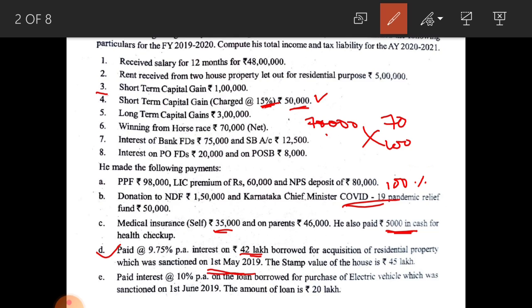Next, see, paid interest at 10% per annum on the loan borrowed for purchase of an electric vehicle, which was sanctioned on 1st June 2019. The amount of the loan is 20 lakhs. This deduction, that is interest on loan borrowed for electric vehicle purchase, is introduced in this assessment year, that is 2020-21.